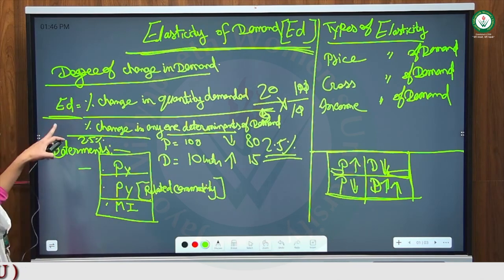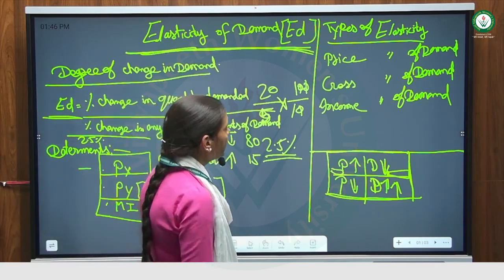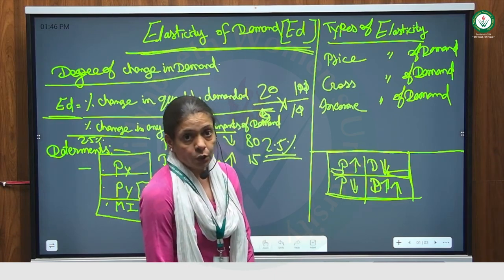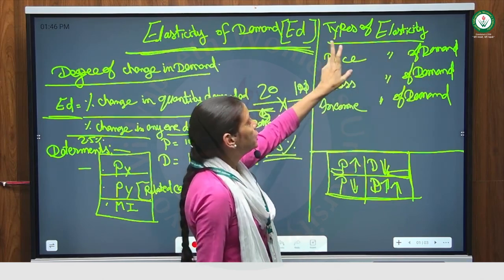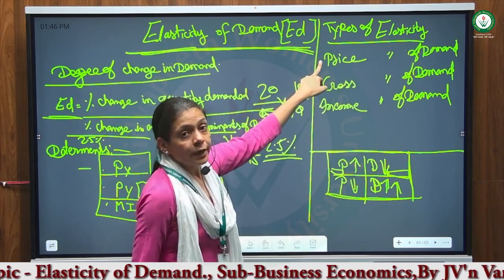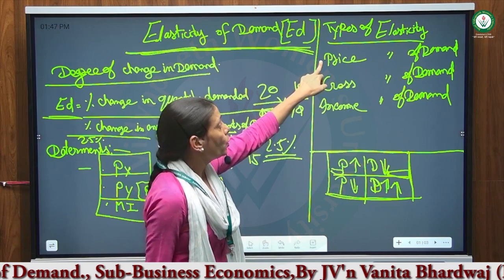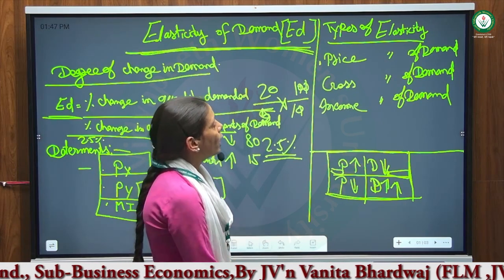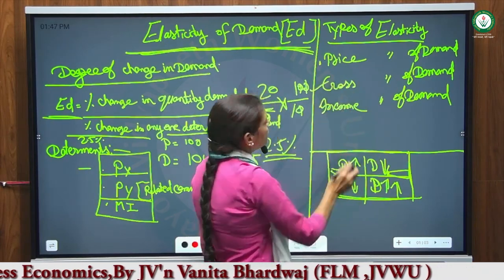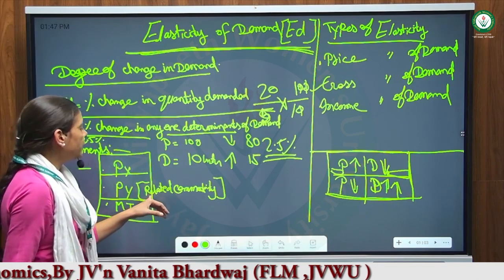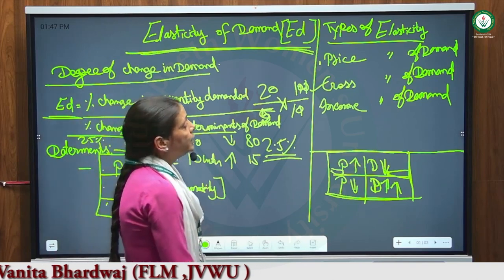These are the formulas for measuring the elasticity of demand. How many types of elasticity of demand are there? In your business economics class, we studied only three types. First is price elasticity of demand, where price is the fixed factor and demand is the variable factor. It means demand will move according to price. When price moves up, demand goes down; when price goes down, demand goes up. The second is cross elasticity. Cross elasticity is related to related goods. What are related goods? Complementary goods and substitute goods are related goods.